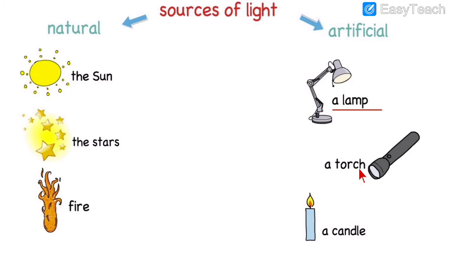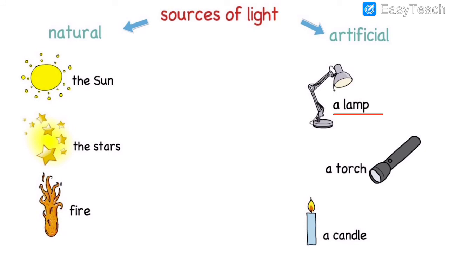A torch, you might have seen a torch. Every one of us has at least one torch in our home, and because nowadays phones are there, the torches have gone because we use the flashlight of the phone. So that is also artificial. The flashlight of the phone is also called artificial, but here a torch is written. A torch also helps us when there is no electricity. When you go out in the dark, you can use the torch.